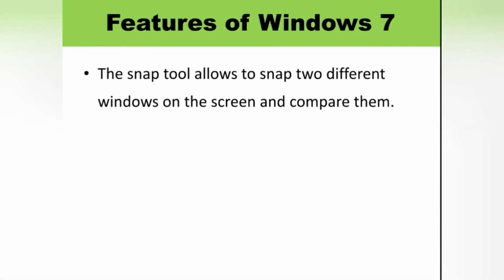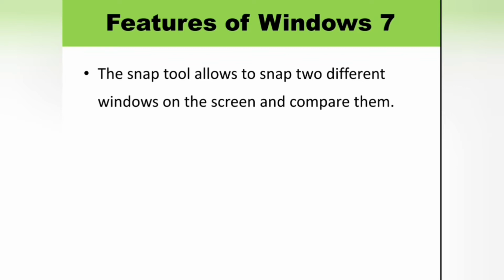The next feature is the snap tool. The snap tool allows us to snap two different windows on the screen and compare them.